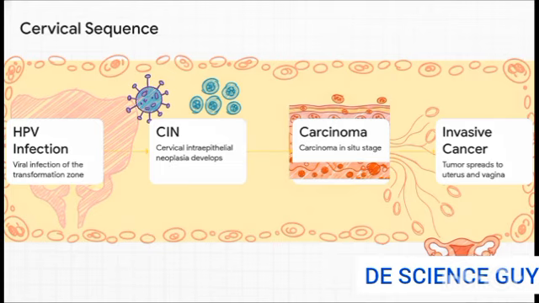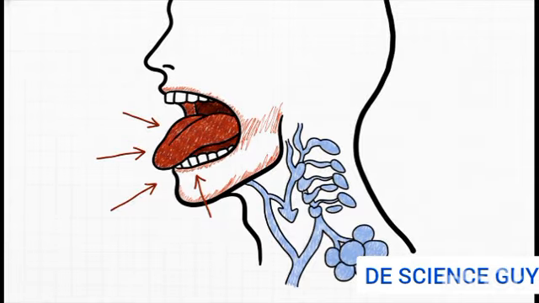Once it's invasive, it can spread directly into the uterus and vagina or travel through the lymphatics. Now, tongue cancer, which arises from that stratified squamous epithelium, is highly aggressive. Repeated exposure to carcinogens leads to dysplasia, then carcinoma in situ, and finally, invasive squamous cell carcinoma. And remember that really rich lymphatic supply we talked about earlier?